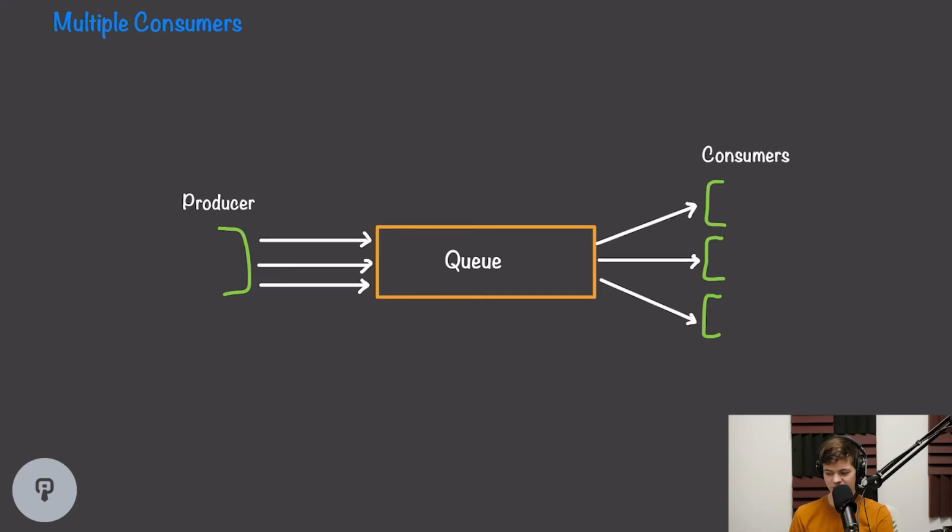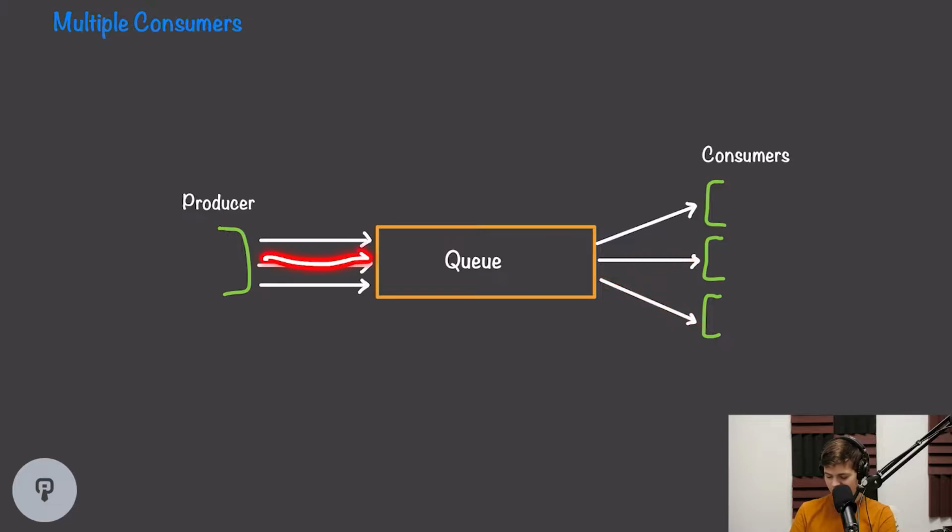So with a traditional message queue system, if we have multiple consumers connected to our queue, each message will only be delivered to exactly one consumer. So if our producer puts 3 messages in the queue and we have 3 consumers, one message will go to the first consumer, one to the second, and the third will go to the third.